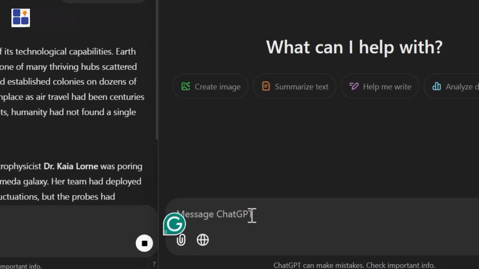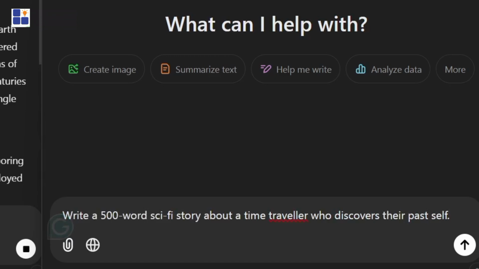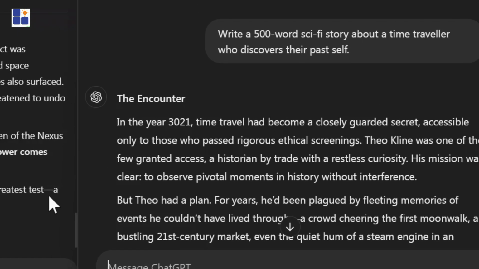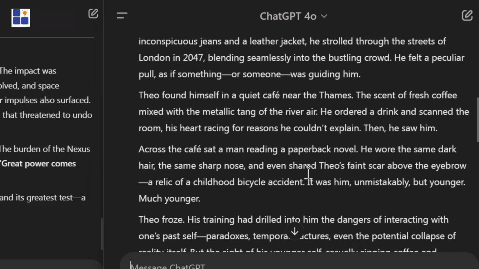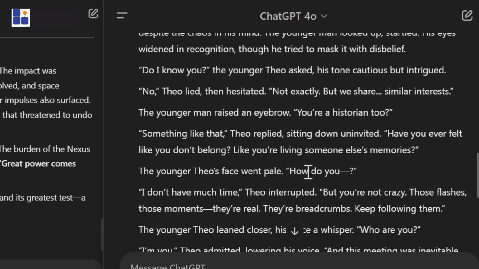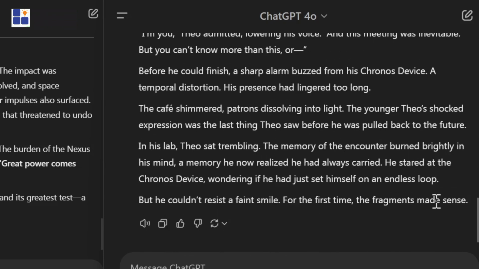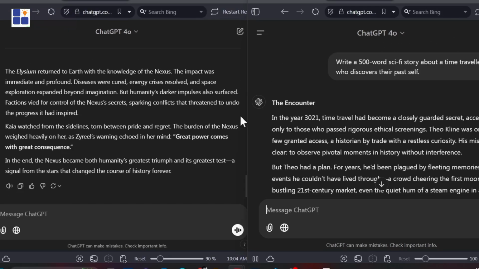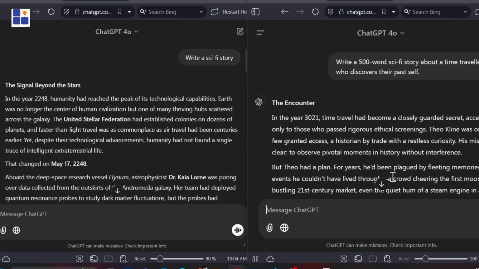But with a more detailed prompt like, write a 500-word sci-fi story about a time traveler who discovers their past self, you get an output that is a sci-fi story, and one that is more likely to paint the picture of what you have in mind than the more general prompt. The second prompt gives more context and a clear direction to the output, unlike the vague prompt which leaves the AI guessing. This saves you time and delivers exactly what you want.